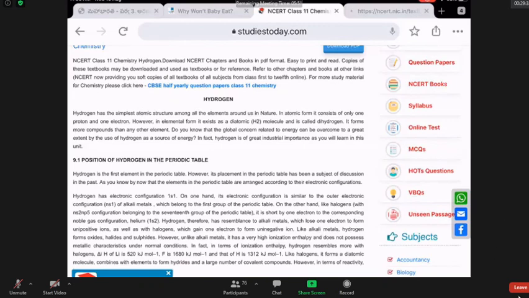Chandrayaan 2 met with an ill fate, unfortunately. And India sent one Mangalyaan, one satellite, to Mars. What is that? Mangalyaan, Mars. That is the cheapest mission in the whole world, sir, to Mars. The scientists in India at ISRO work very honestly.